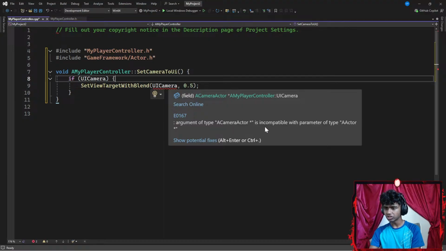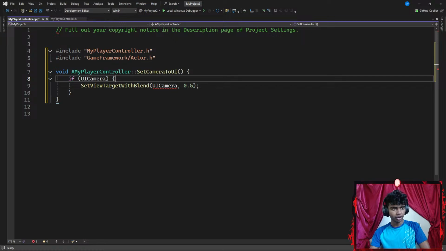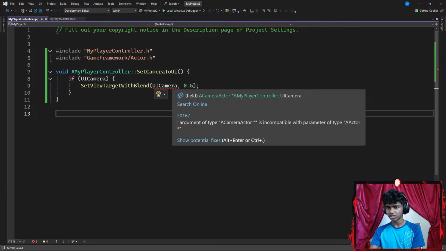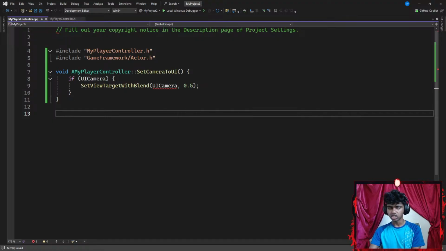Argument of type actor is incompatible with parameter of type actor. I had to go with my player controller, set camera to UI. I did that. If my camera is set to true, set view target with blend, which has UI camera and 0.5. I think that part was correct. I'll see if it messes up or is just my editor. I think this is not my editor. Argument of type camera is incompatible with parameter of type actor.